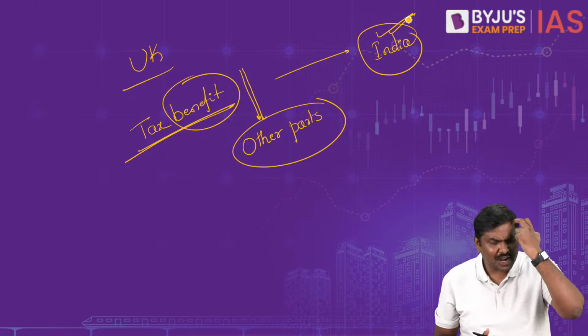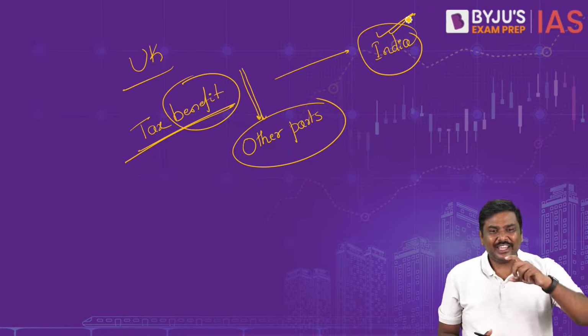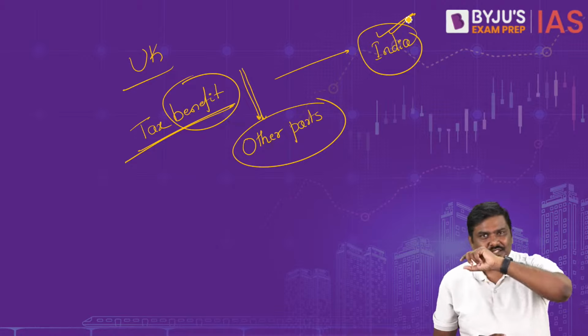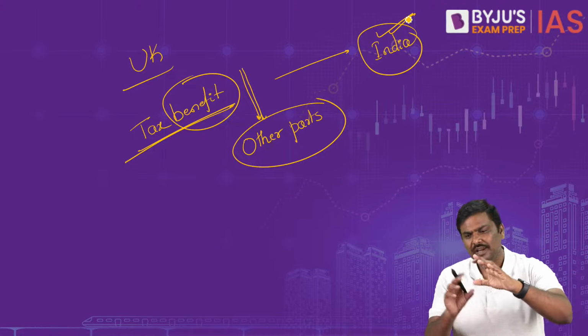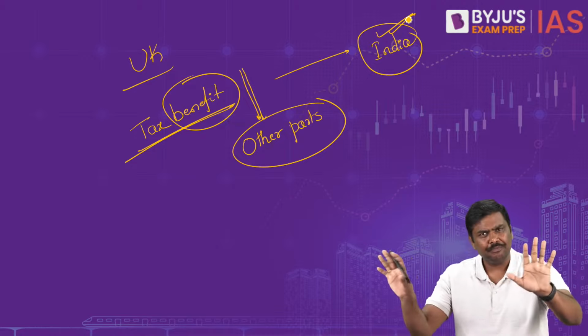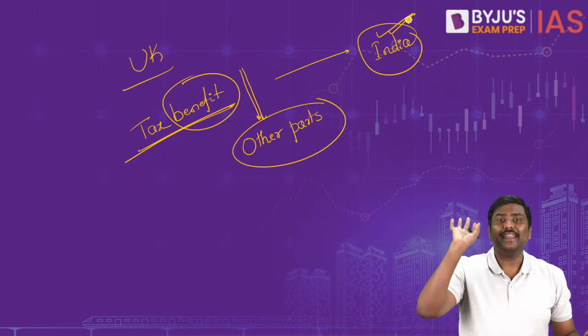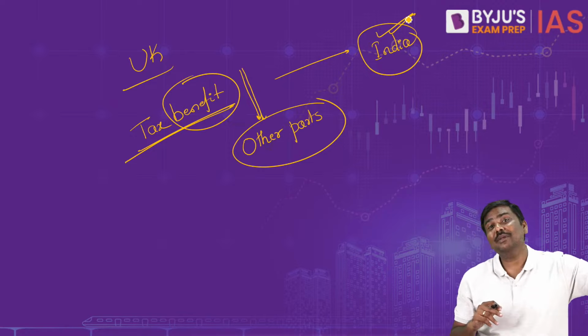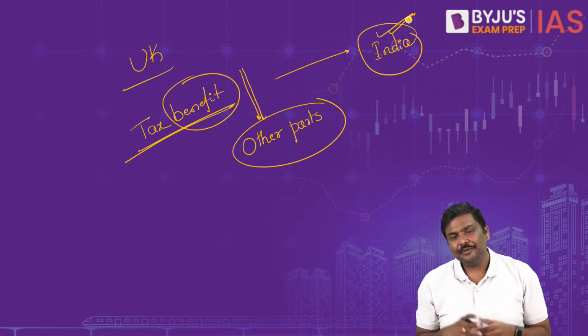Now, many of you will ask me, sir, how is that possible? You are giving a tax benefit to the rich people. How will other sections of the economy benefit from this? Let me give you a simple flowchart. Imagine you are a billionaire. Earlier you were an RBI governor, then you became the prime minister. Now you are a billionaire.